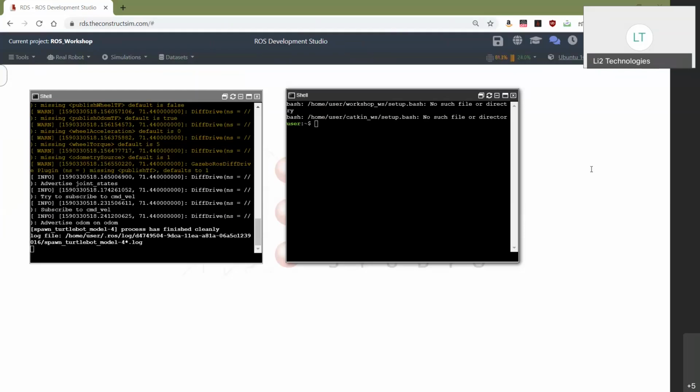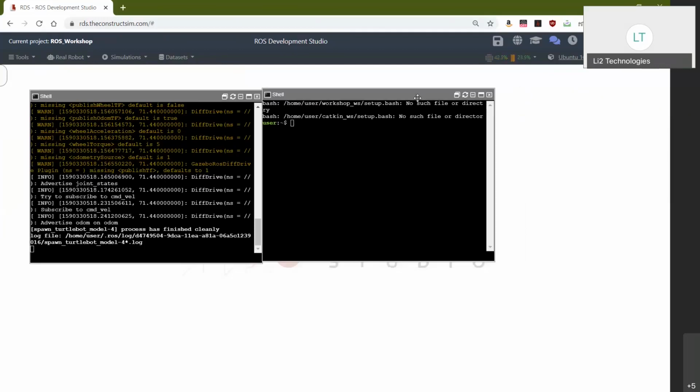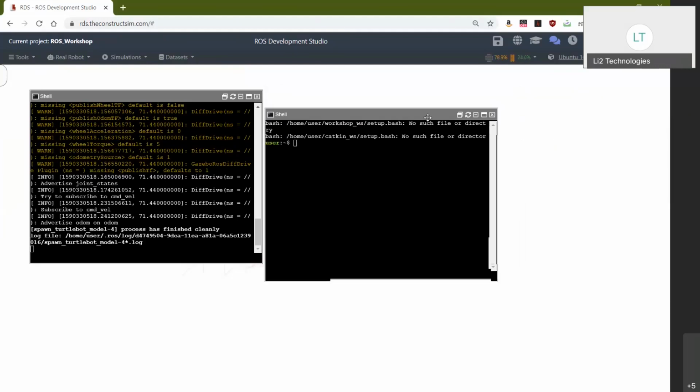I highly recommend that you do this on your virtual machine, and for the virtual machine, make sure that you see the pre-workshop PowerPoint. I've shared all the steps that you need to go through to set up your virtual machine. You have two options: you can use VirtualBox or VMware. VMware has slightly better graphics, so when you're running Gazebo, you get slightly higher frames per second. For that reason, I recommend VMware. However, sometimes you do get some dependency errors with VMware, but those are not too hard to solve. If you Google the errors, you'll be able to understand what they're for. You need to do some minor modifications.